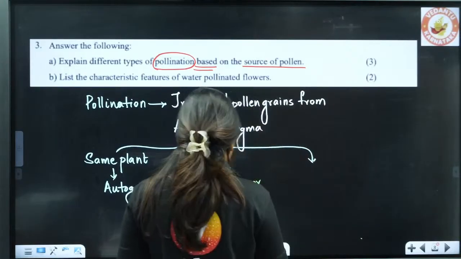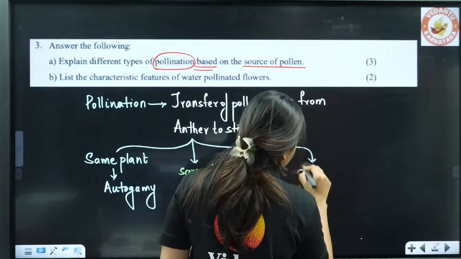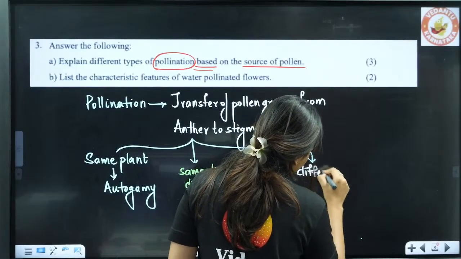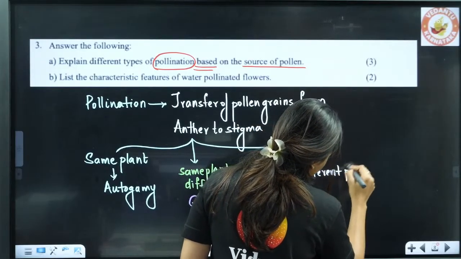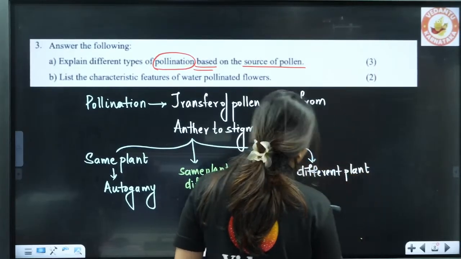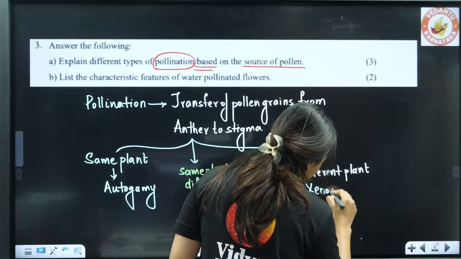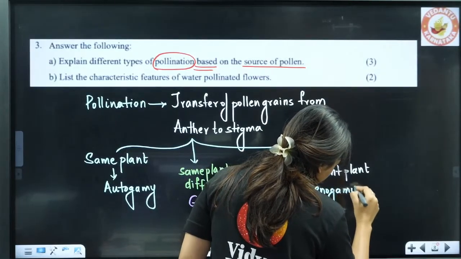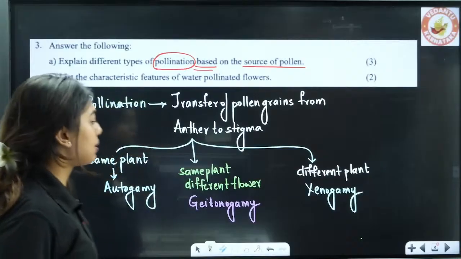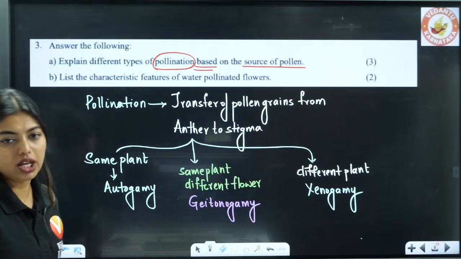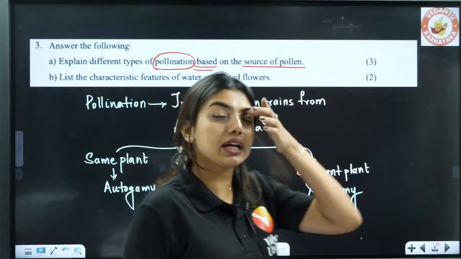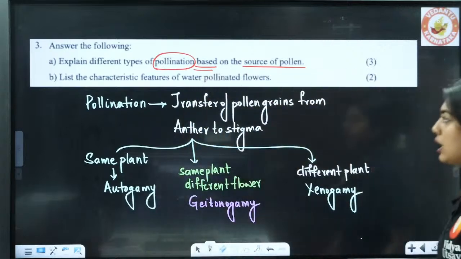After that, here it is not the same plant, it is a completely different plant. Okay, different plant, we call it what? We call it xenogamy. So xenogamy, we can also call in simple words cross pollination. Okay, xenogamy we can simply call cross pollination.